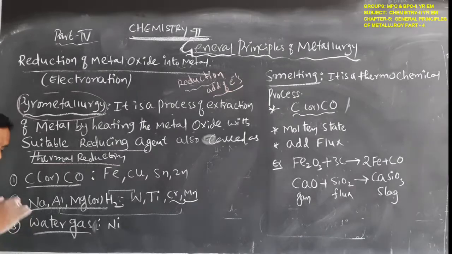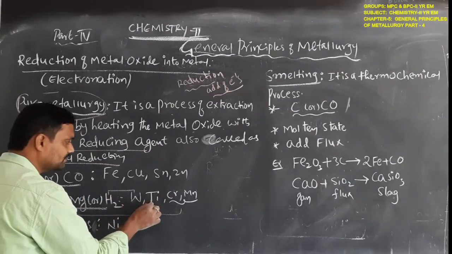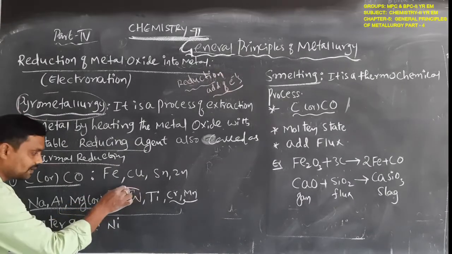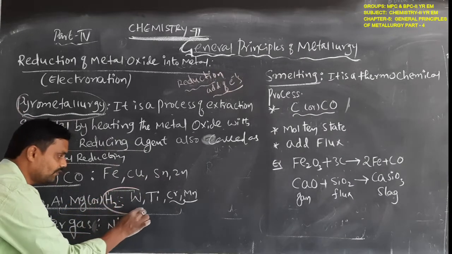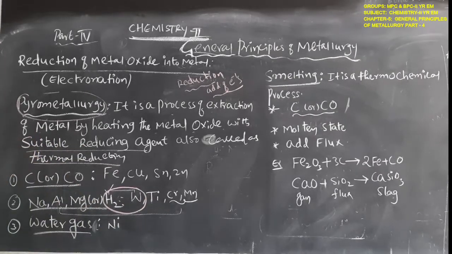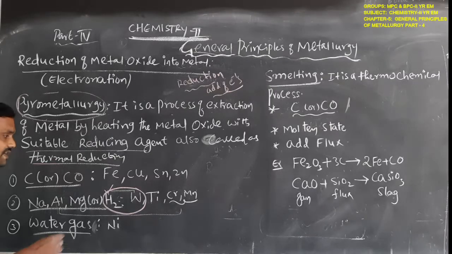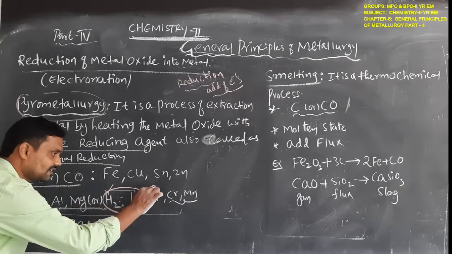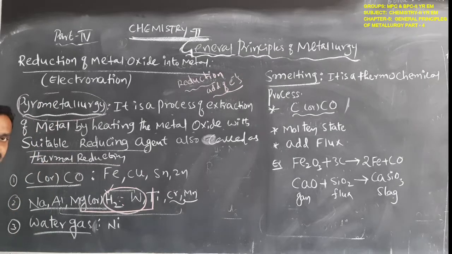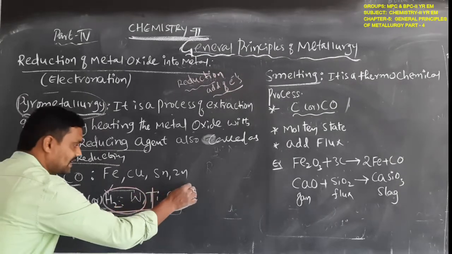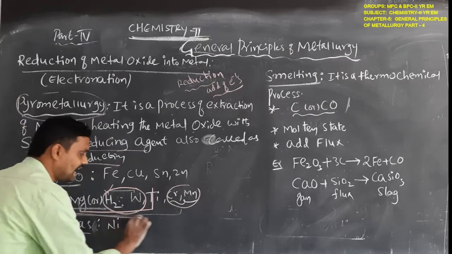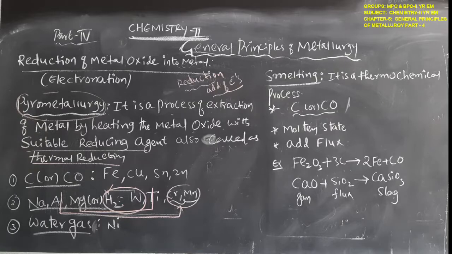For wolfram, hydrogen gas acts as the reducing reagent. For titanium, magnesium acts as the reducing reagent. For chromium and manganese, aluminum acts as the reducing reagent.